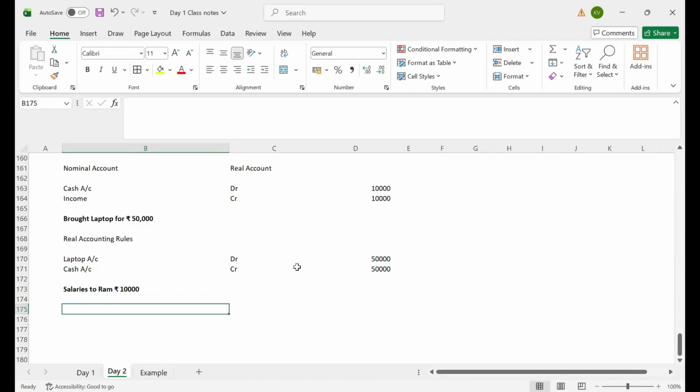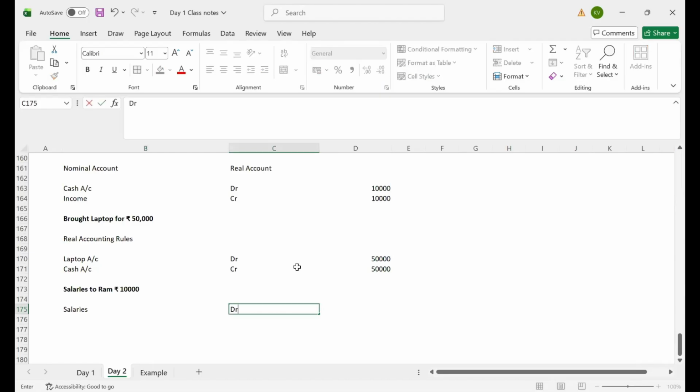Then you come to the nominal account because it says about expenses and incomes. The nominal account golden rule says debit all expenses and credit all incomes. Here salaries is an expense, so I need to debit it.